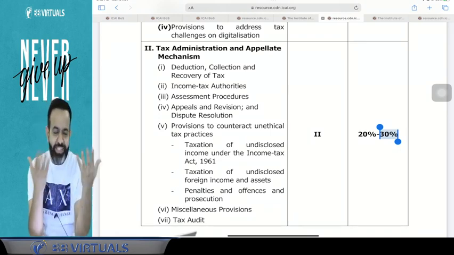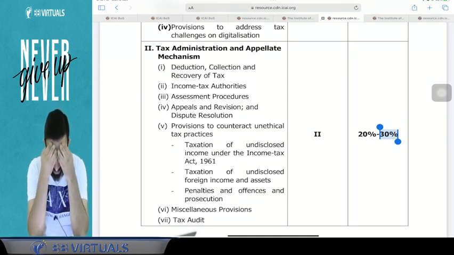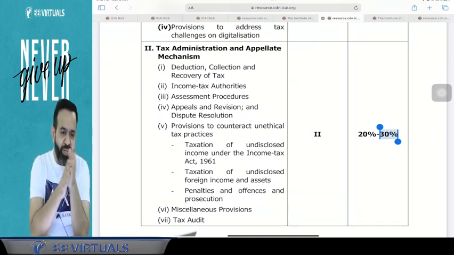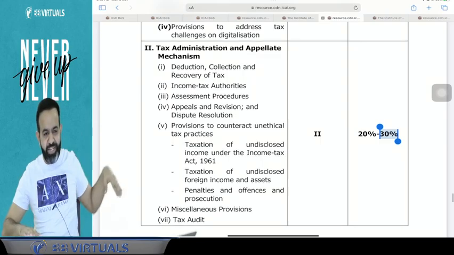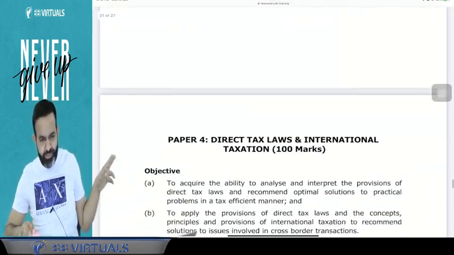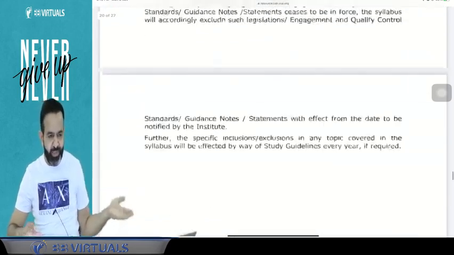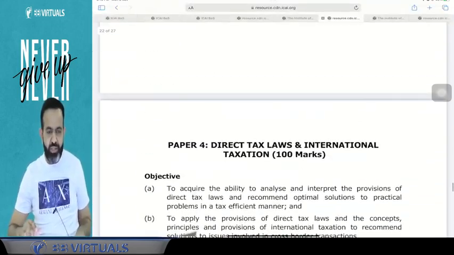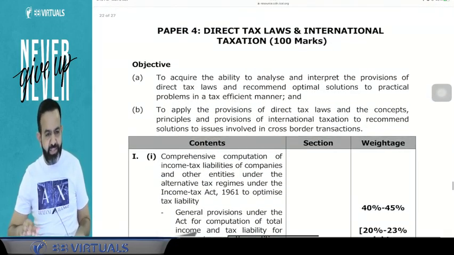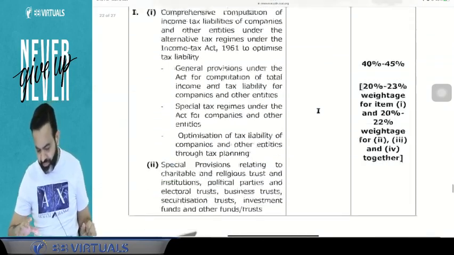Okay, I'm just discussing today what will be the total coverage in your examination. This is the weightage page. It is given on the ICAI website. So if you wish to check all the subject weightage, then you can check it. Done.